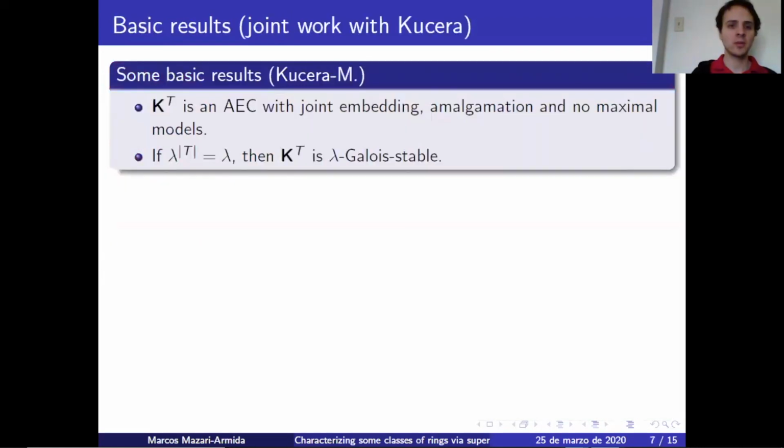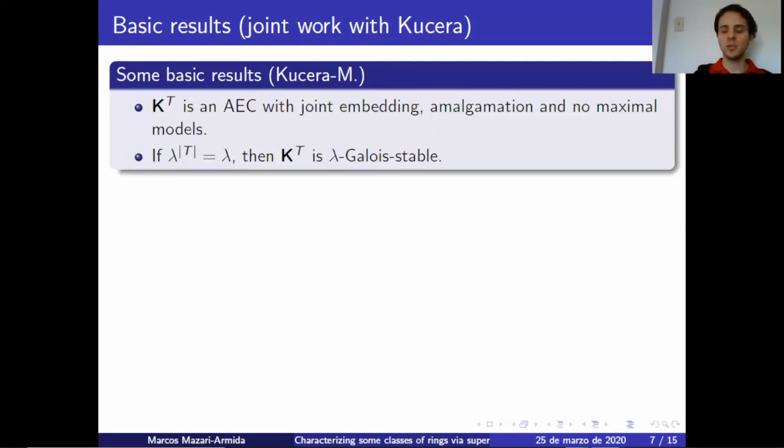These basic results are joint work with Mariano. So K_T is an AEC with joint embedding, amalgamation, and no maximal models. And if lambda to the T equals lambda, then K_T is lambda-Galois stable. Because of the theorem we mentioned, we actually have that in this setting limit models exist. If we want to characterize uniqueness of limit models, let's see what we can prove about them without any assumptions.